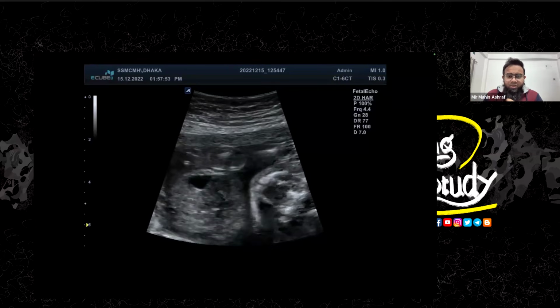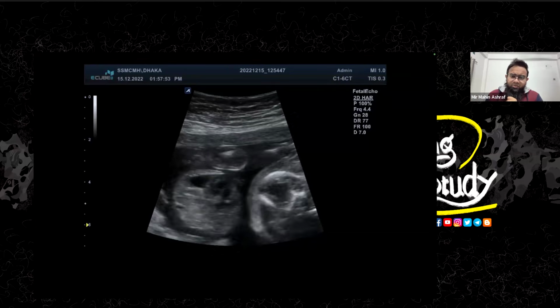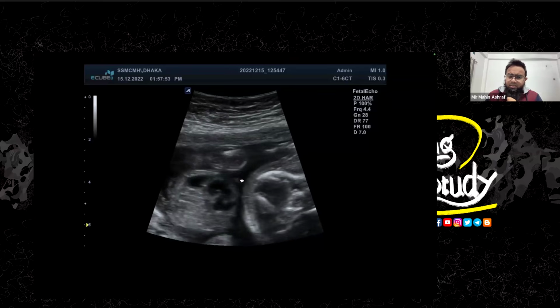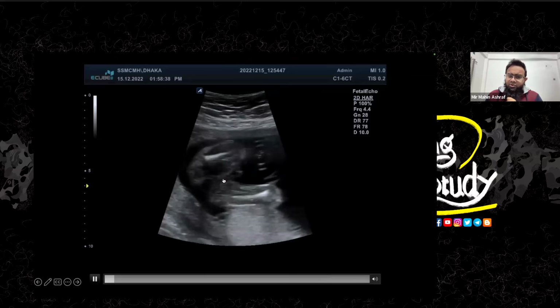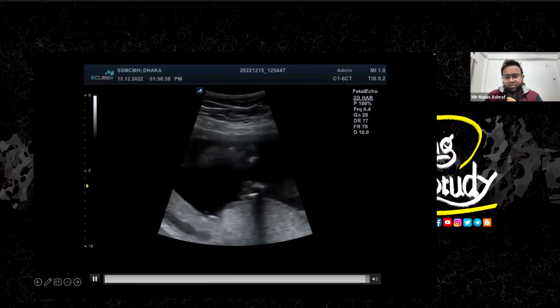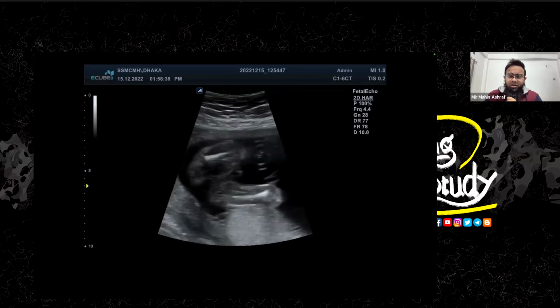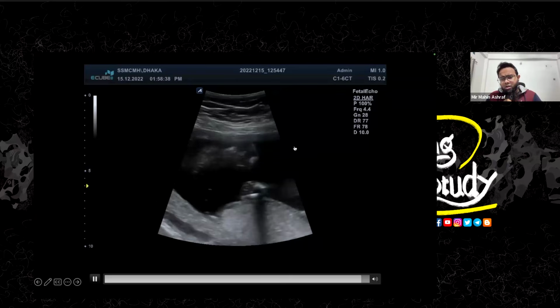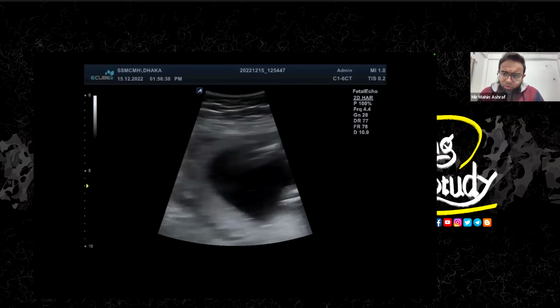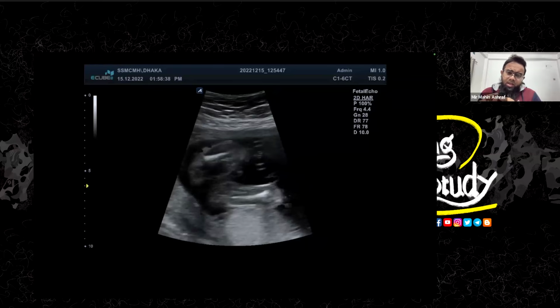So there are so many options going on with our poor setup. Let's find something. So this is a male fetus. You can see the penis and the scrotum over here. I don't do gender determination in my personal chamber. It is now restricted in our country by law already. But in many parts of the world, you can go for gender determination, especially the European countries, as far as I know.